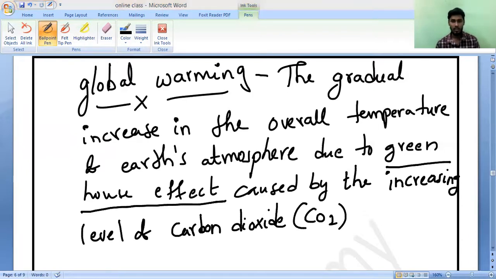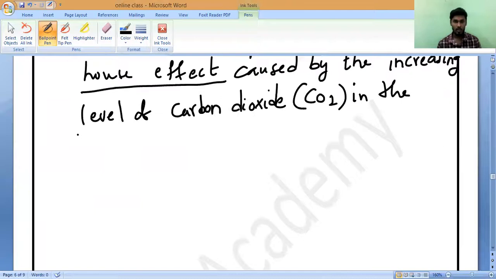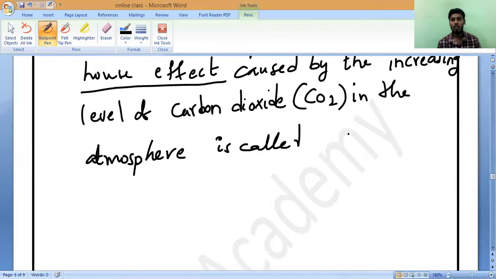In the atmosphere, where? In the atmosphere. This is called, what we should call it? Global warming. Do you understand it?